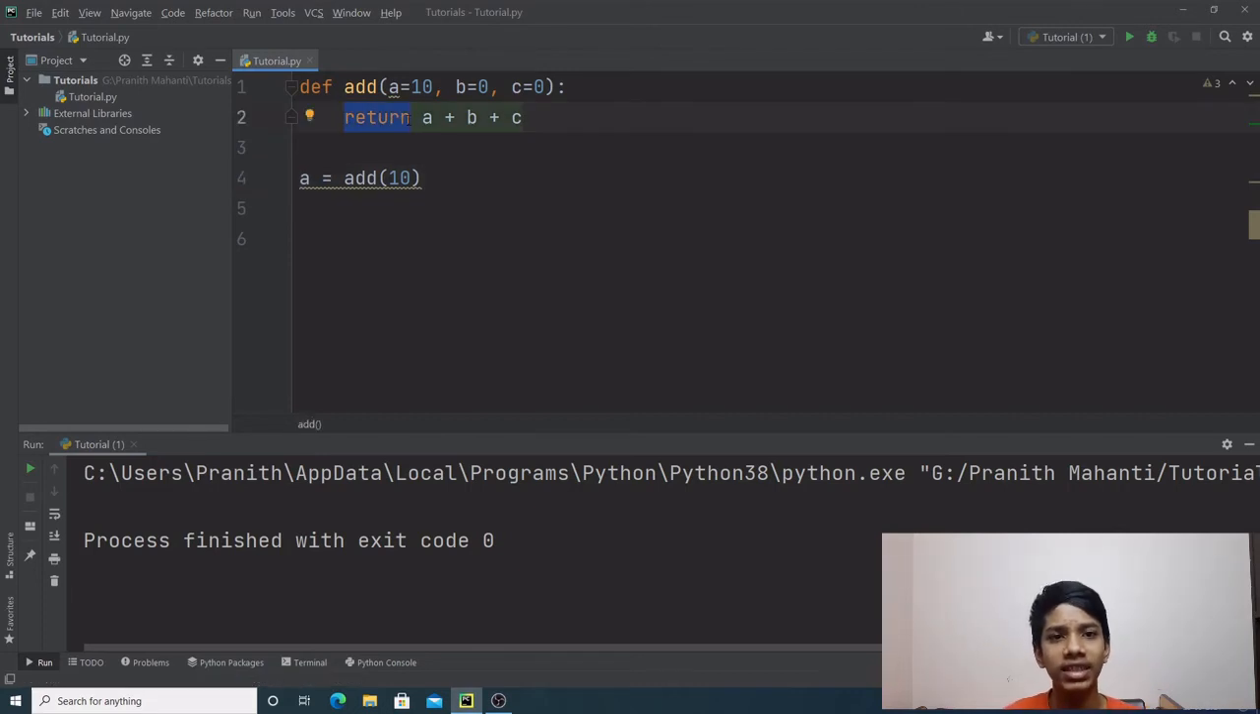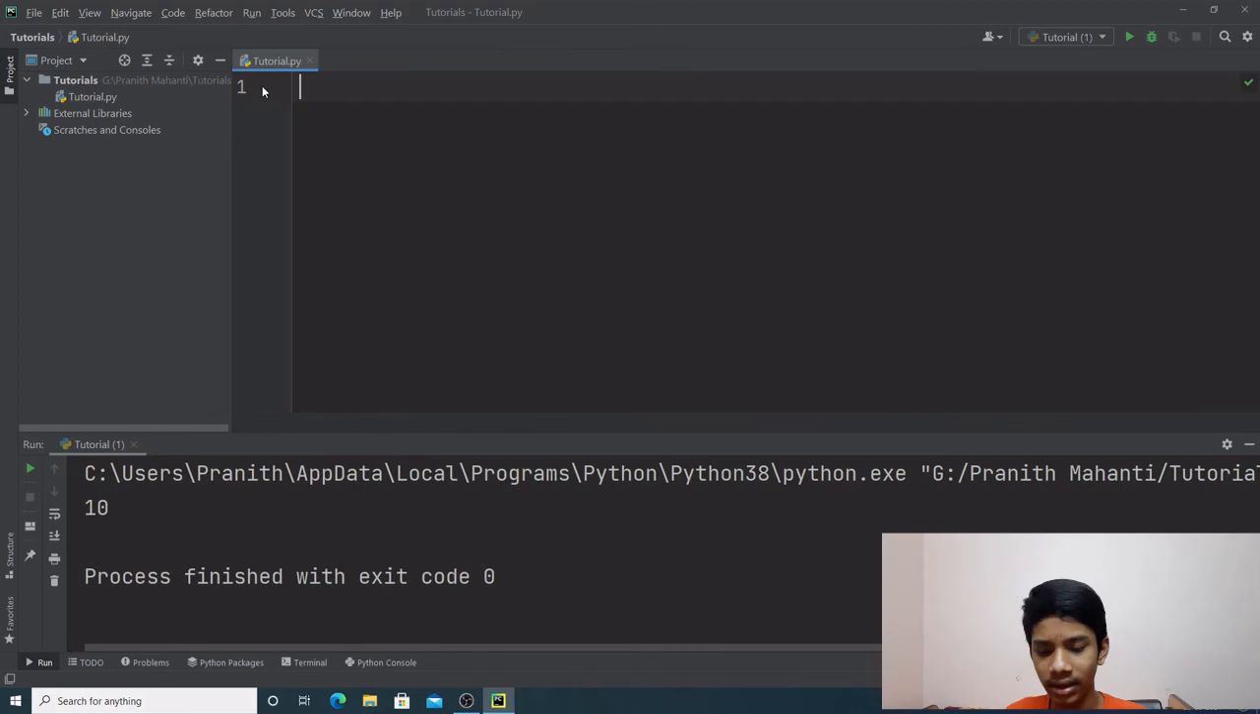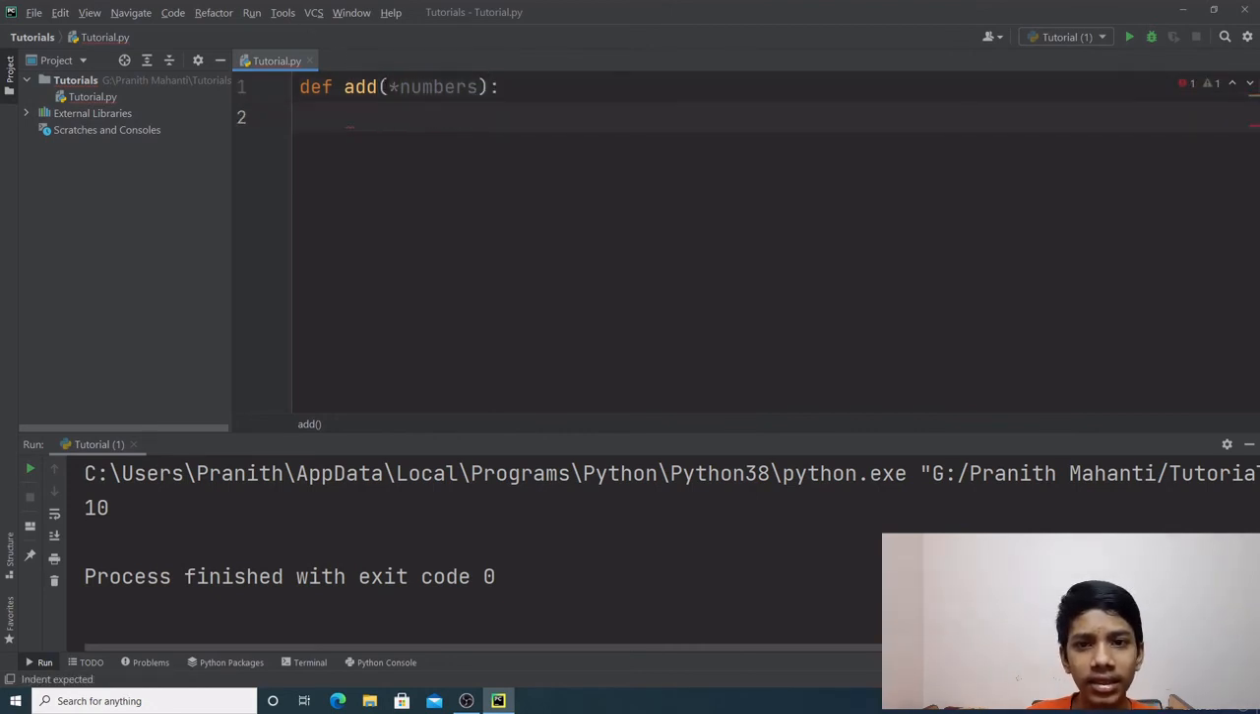So moving on to the next section, multiple arguments. Let's take the same example, add, but now we are going to put an asterisk and then say numbers. So this is going to allow the user to give as many arguments as he needs. So now what we are going to do is that we are going to iterate over all of these numbers using a for loop. If you haven't seen my previous video on loops, please check it out. Link in the description down below.